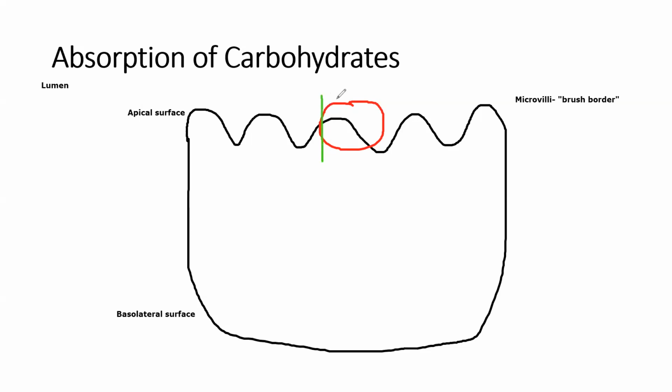moving sodium in passively. And then it's also moving glucose in actively. So we've got sodium moving in passively, and that is liberating the energy for glucose to move in according to its gradient. Okay. And then connecting that to what we know is happening on the basolateral membrane, we've got this sodium-potassium pump